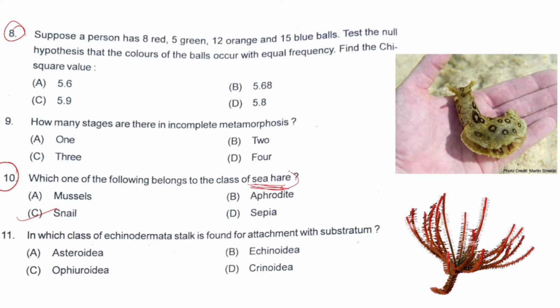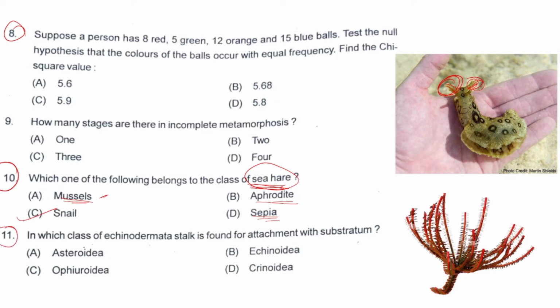You know why this name is sea hare? Because the ears, these structures, these appendages of the snail, resemble a rabbit's ear. That is why they are called sea hares. So the right option for this is option C, that is snails. Mussels means, in Odia we call it sammuka. Okay, these are mussels. Aphrodite is different and sepia is also different. So these are not the right options. Right option will be option number C.